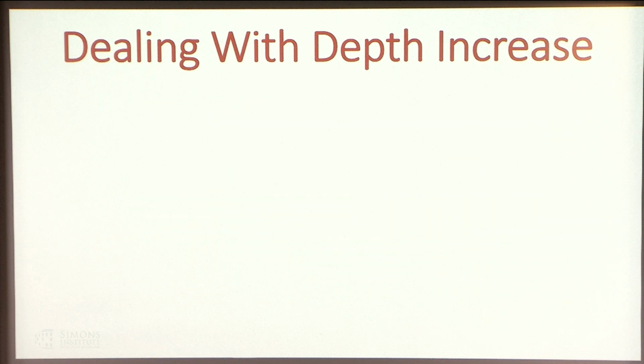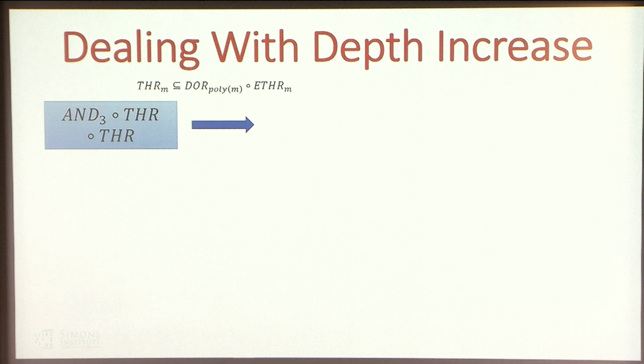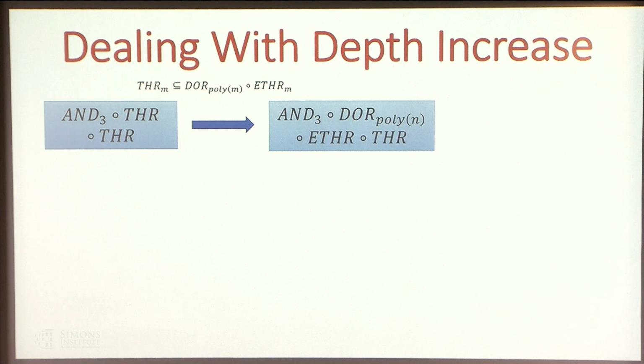So now we can try to deal with this using the observation we discovered before. So first we have an AND3 of threshold of threshold. Now we first write a threshold as a disjoint OR of exact threshold. Then we get this. Now a disjoint OR is actually just a sum, and then AND is just a multiplication.